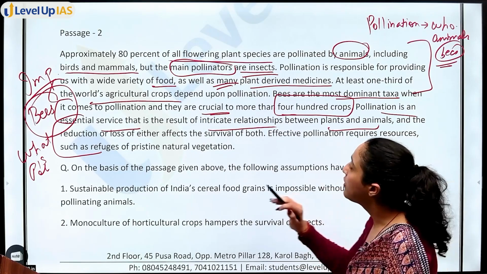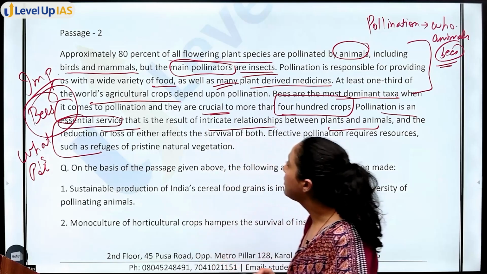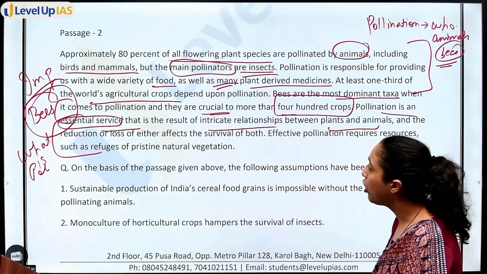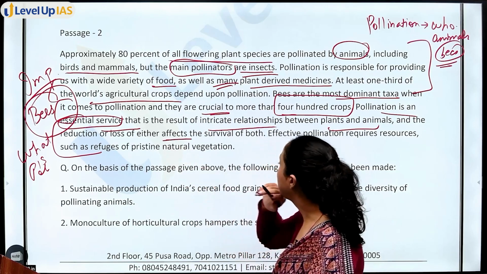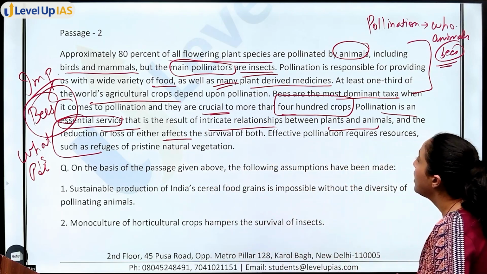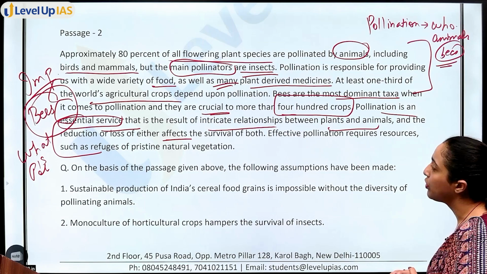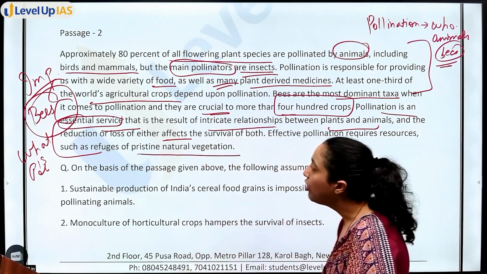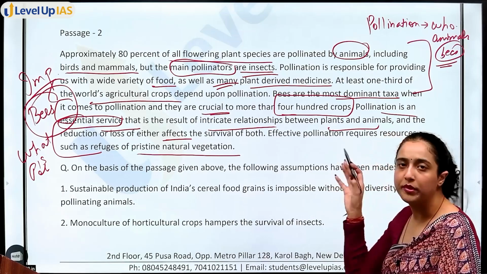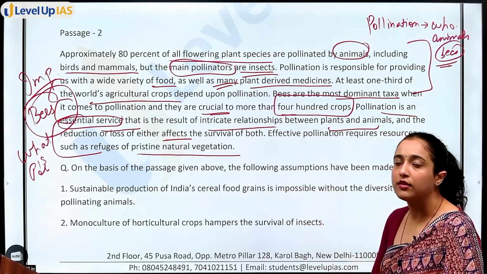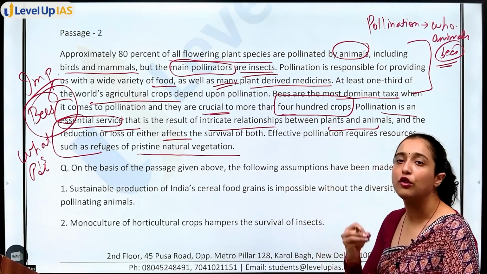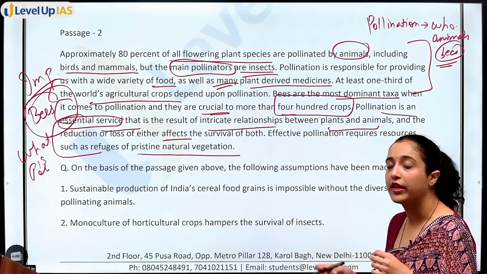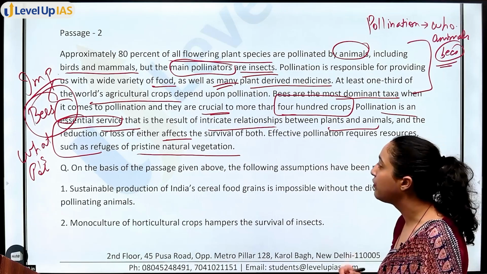Next, pollination is an essential service, that is the result of intricate relationship between plants and animals, and reduction or loss of either affects the survival of both. Effective pollination requires resources such as refuges of pristine natural vegetation. So now we are talking about how pollination happens between plants and animals. It is an essential service, for the survival of both. And what does effective pollination require to be effective? Resources such as refuges of pristine